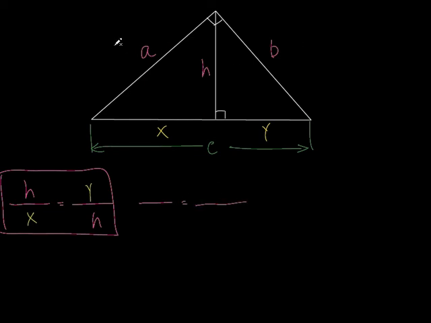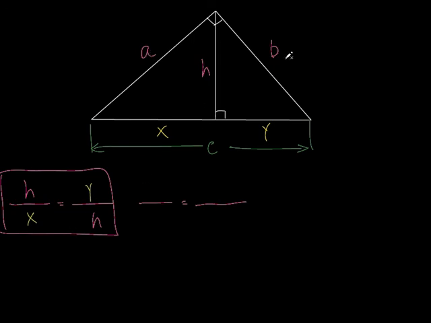Alright, so all three of these in purple right here are geometric means. You have a question? If you knew what the measures of B and Y were, wouldn't it just be easier to do the... Well, it depends on what they give you. Okay, I'm just setting up ratios. It doesn't matter what's easier. There are times when you would not be able to solve for H just by knowing X and Y with the Pythagorean theorem. So you've got to know another way, and this is another way to solve for it.